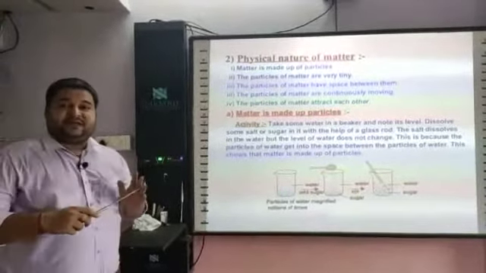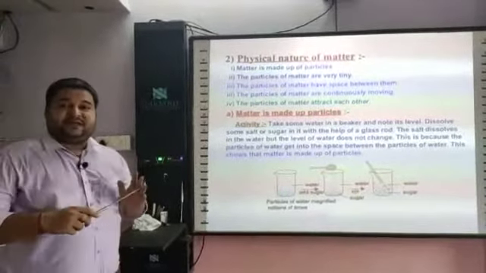Last one is particles of matter attract each other. For this activity, take one pencil, one chalk and one iron nail and try to break them by stretching or cutting. You will see that it is very easy to break the chalk, and you have to apply more force to break the pencil, but it is very difficult to break the iron nail. It shows that particles of iron attract each other, so it is very difficult to break.